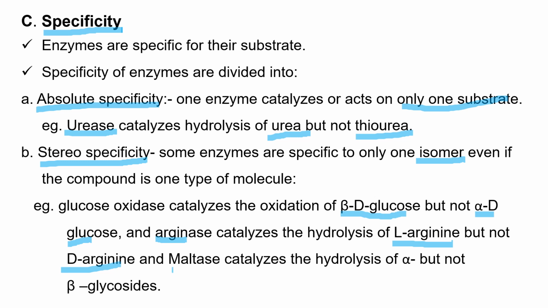The other is maltase, which catalyzes the hydrolysis of the alpha glycosidic bond, but not the beta glycosidic bond. Therefore, in general, absolute specificity and stereo specificity are the two types of specificity of enzymes.